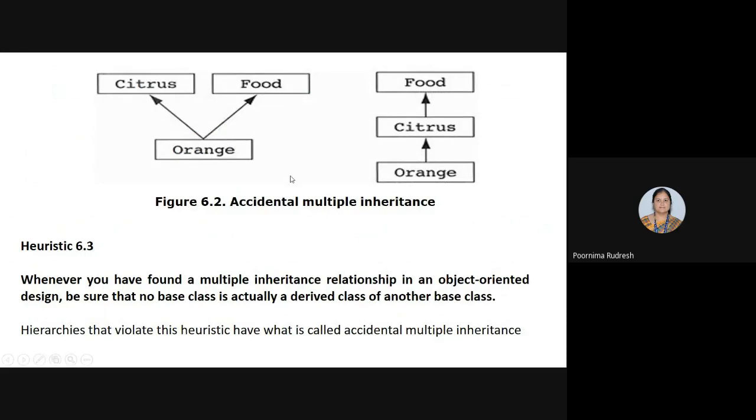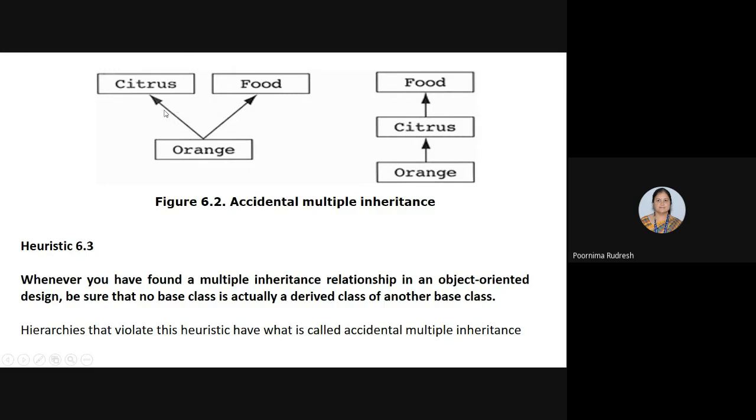See here, this is an example of accidental multiple inheritance. Orange is inherited from Citrus and Food, right? But here, this is the single inheritance. Citrus derives from Food, whereas Orange is the derived class for the Citrus class. So this is an example of single inheritance, and this is an example of multiple inheritance.